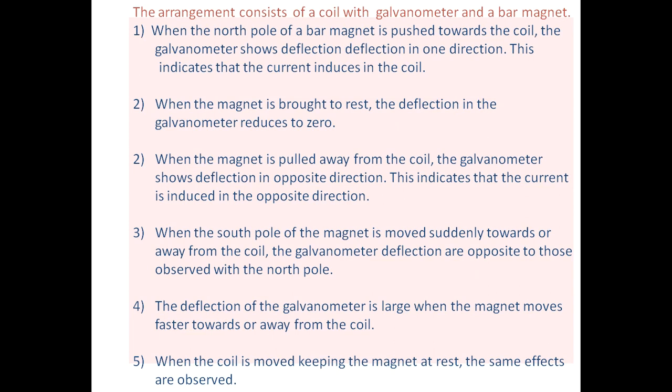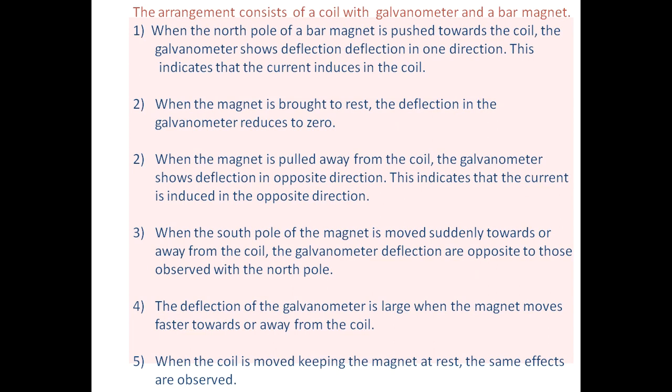Then next, when the coil is moved keeping the magnet at rest, the same effects are observed. Whenever the magnet is at rest and you move the coil towards or away from the magnet, whatever effects are observed will be the same as the previous. Like this, the first experiment is there.